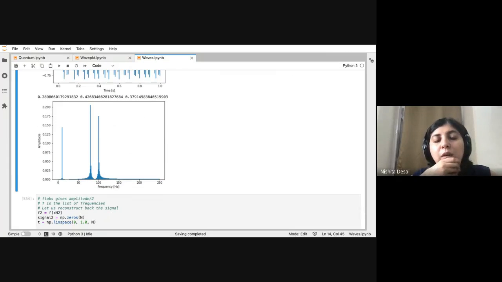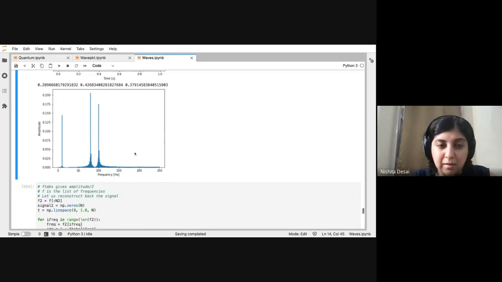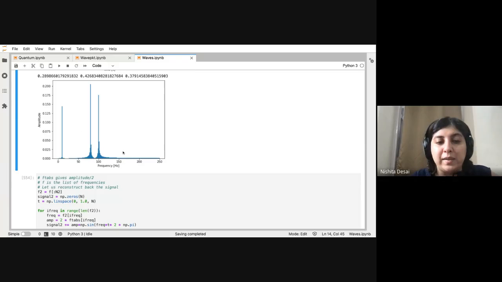What I want to show you is what people do when they want to do signal analysis, where you know that there is contamination from frequencies coming from known sources. Say, for example, if you want to do radio wave astronomy, and you know that there are certain radio wave frequencies being used for local broadcast, then you can isolate those frequencies and remove those components by using this kind of Fourier analysis. So we are going to do that on this example that we have.